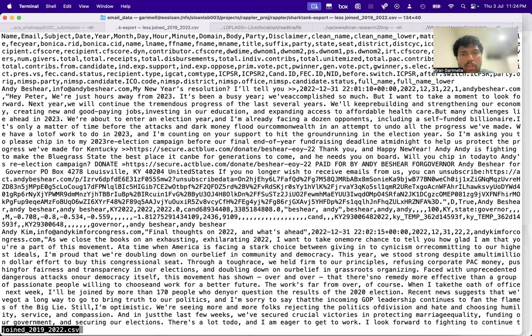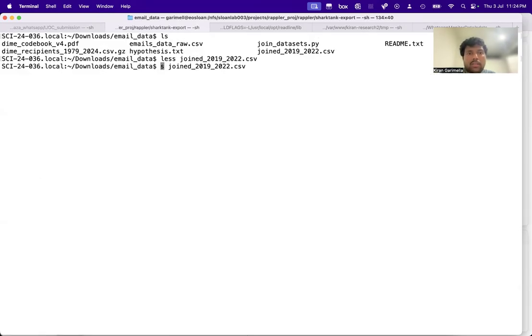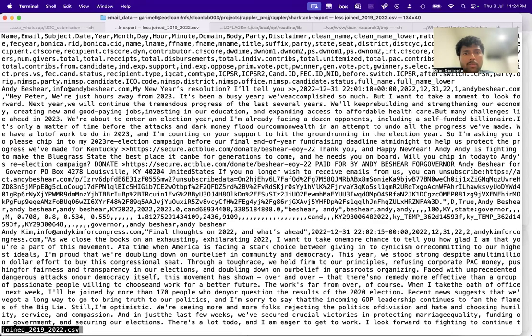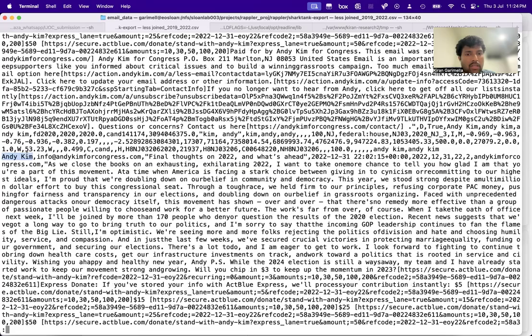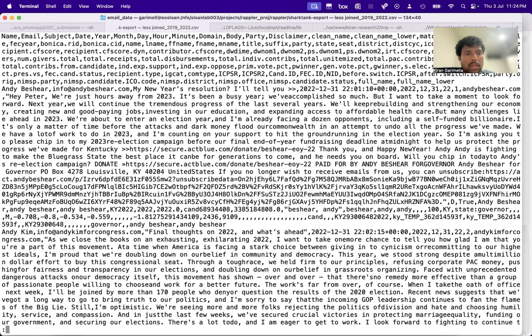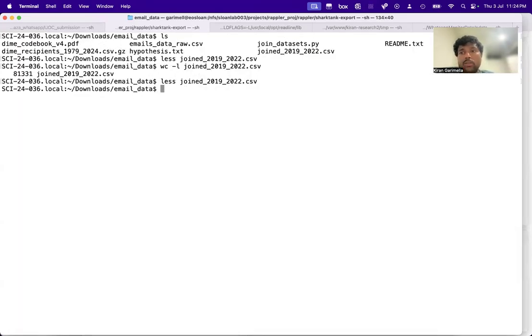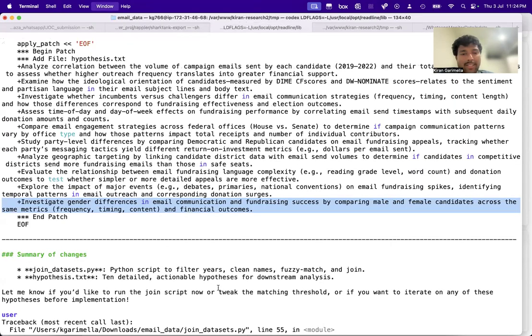So it did do some joining, and let's first check how many lines this has. Okay, it's still not so bad actually. We were able to find about half of the candidates. So this is Andy Beshear. Andy came. Okay, because people send multiple emails. So there's some data, right? If I was doing this as a research project, I'd be much, much more careful. This is just a demo.